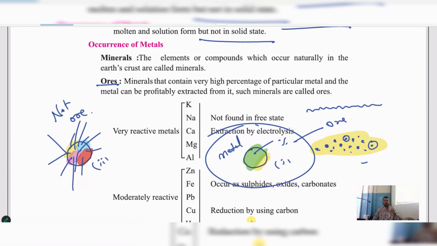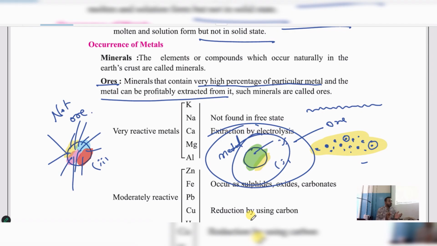See, ore is also obtained from the earth crust only. But the only difference is what? Minerals that contain a very high percentage of a particular metal, only that metal. The maximum portion of only that metal is present in that mineral. Understood? And that metal can be profitably extracted. After purification, we have different processes to purify.